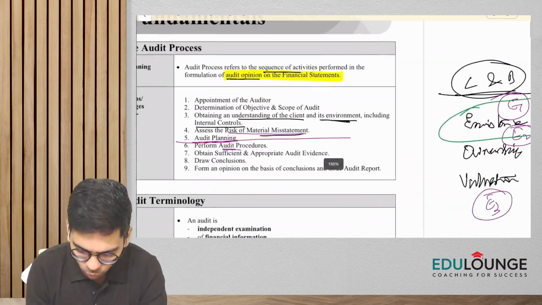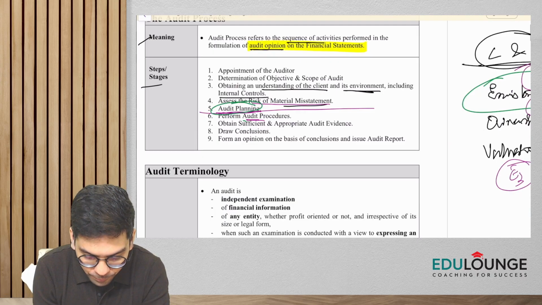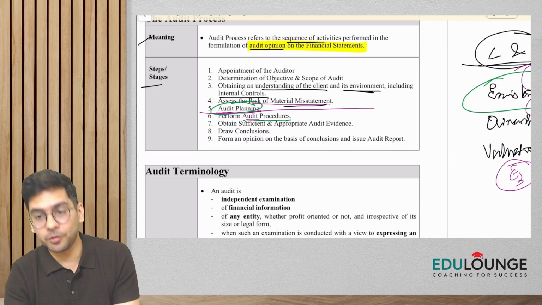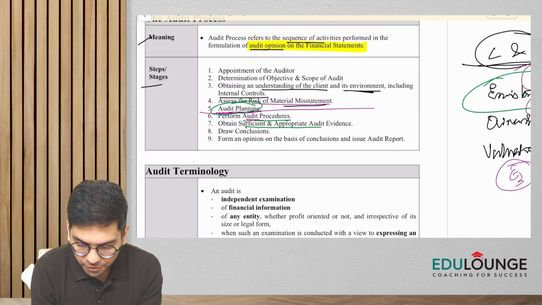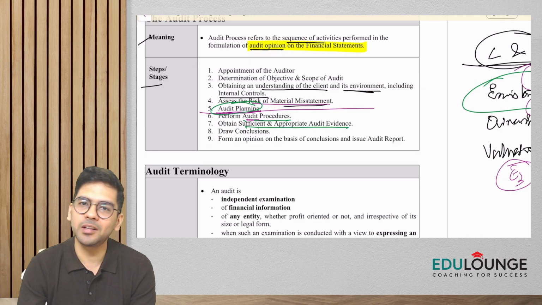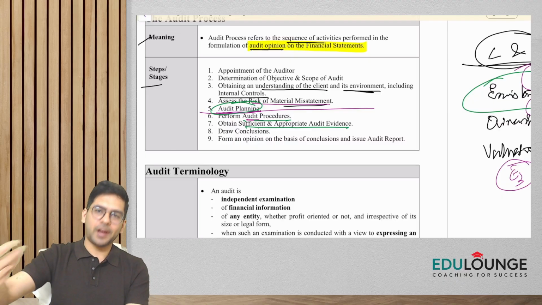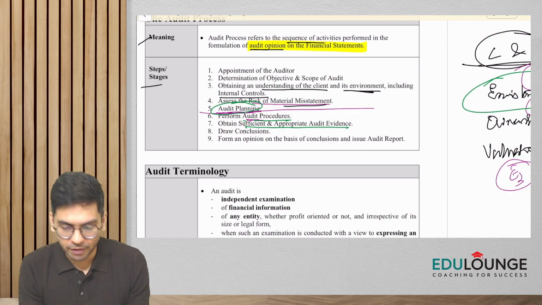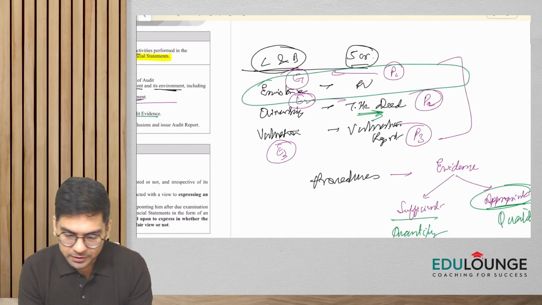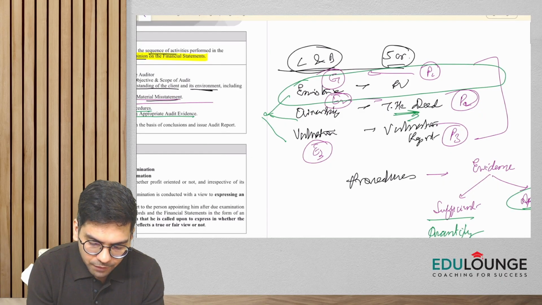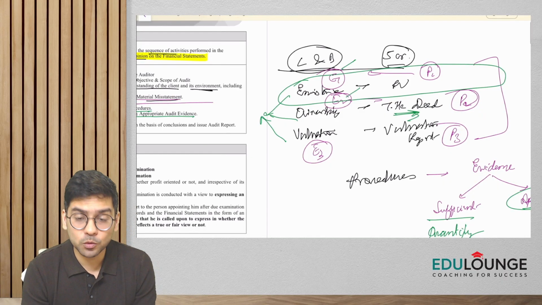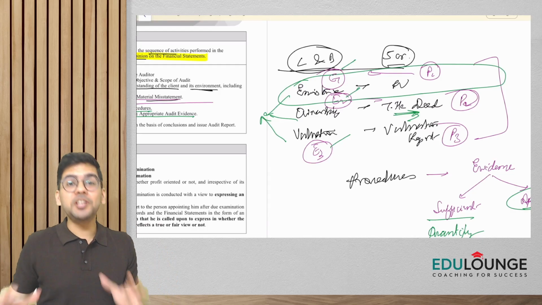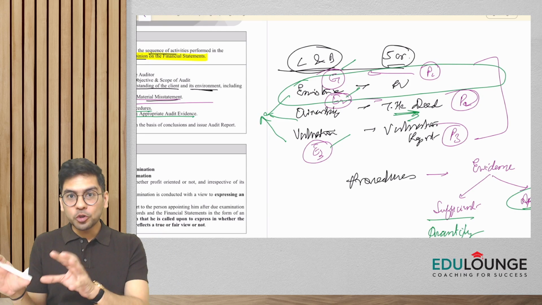Okay, so what has happened, guys? We plan, and then we perform audit procedures. And upon performing audit procedures, what happens? We obtain sufficient and appropriate audit evidence. So for each of the material items of the financial statements, we'll be obtaining sufficient and appropriate audit evidence. Then what is going to happen, guys? Based on each evidence that we obtain, evidence 1, evidence 2, evidence 3, we shall be drawing conclusions about those particular items.